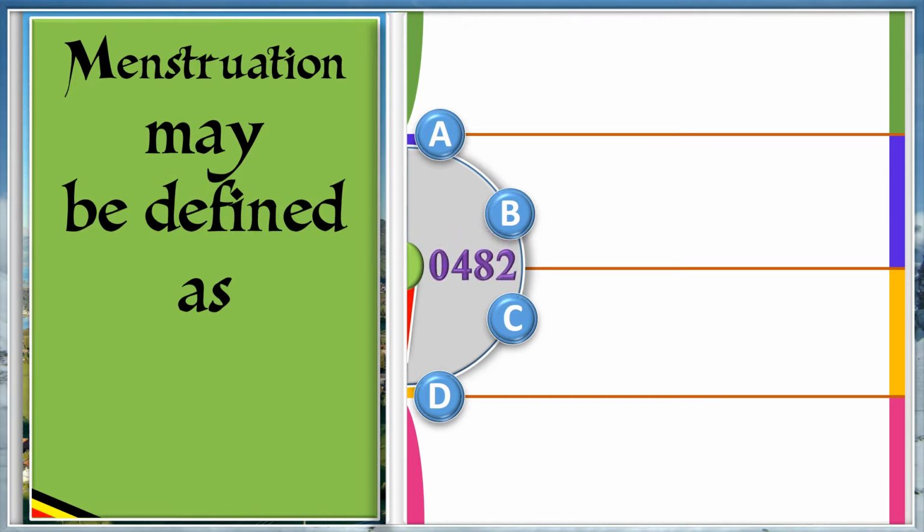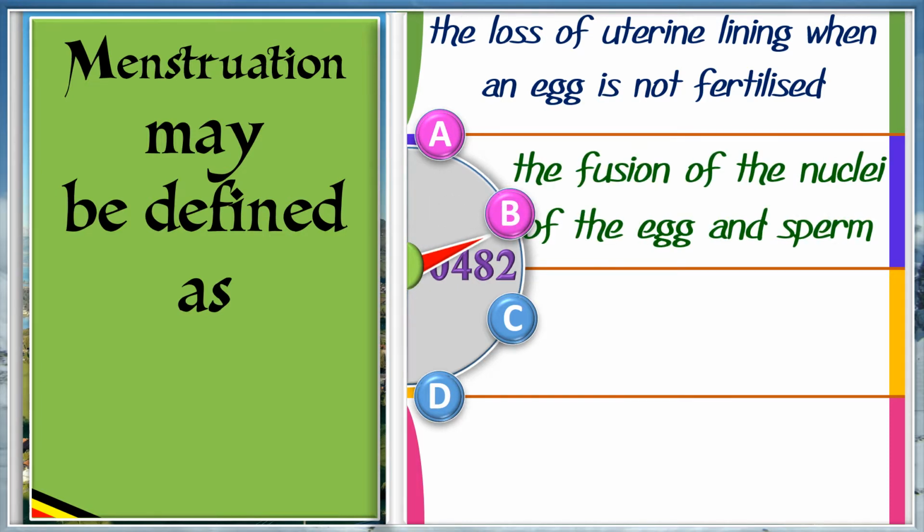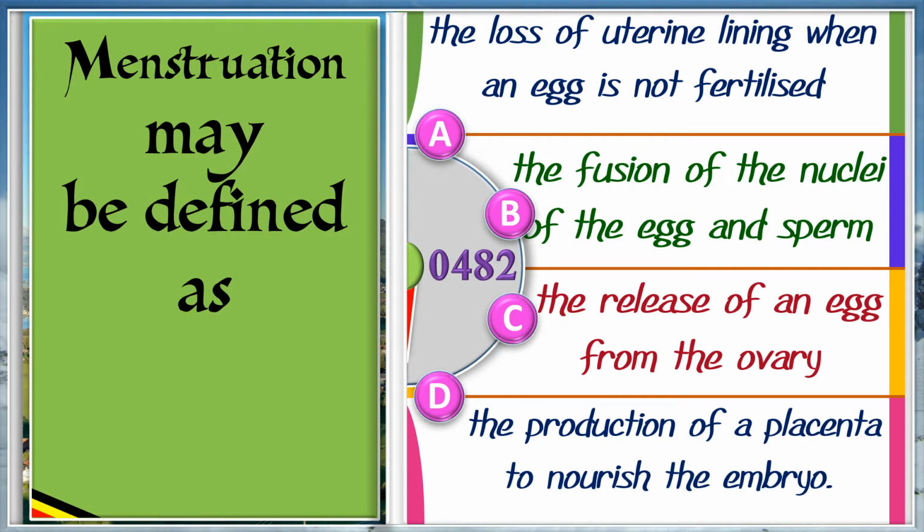Menstruation may be defined as A. The loss of uterine lining when an egg is not fertilized. B. The fusion of the nuclei of the egg and sperm. C. The release of an egg from the ovary. D. The production of a placenta to nourish the embryo. And the answer is A. The loss of uterine lining when an egg is not fertilized.